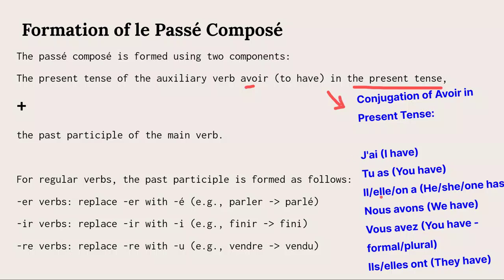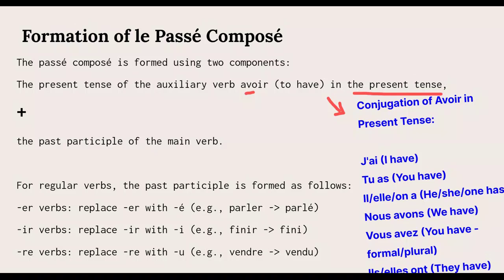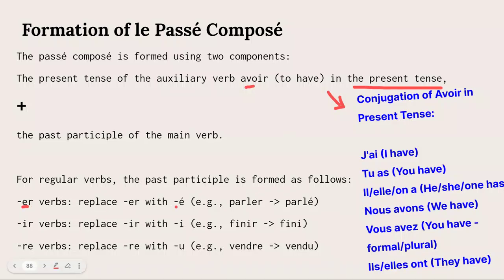J'ai, tu as, il a, nous avons, vous avez, ils ont, elles ont. And the past participle for the ER verb is quite easy. You just take out the ER and replace it with é.